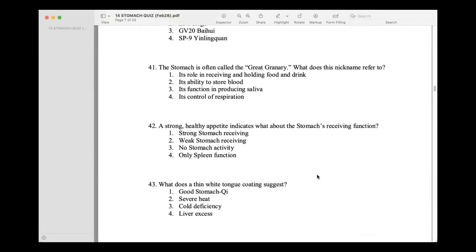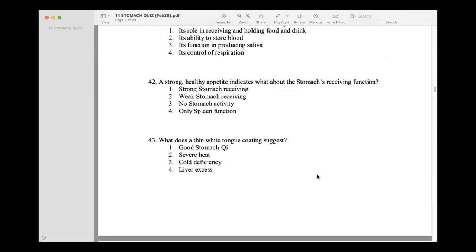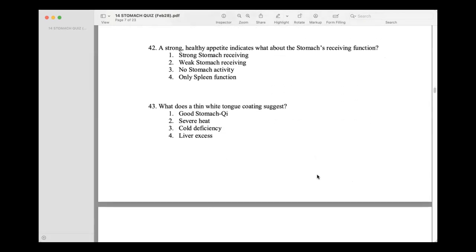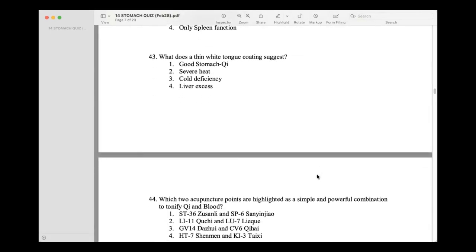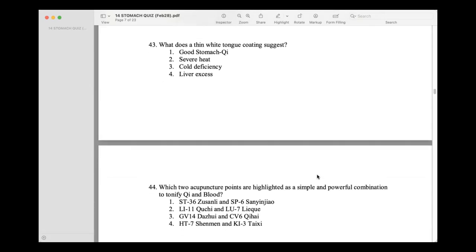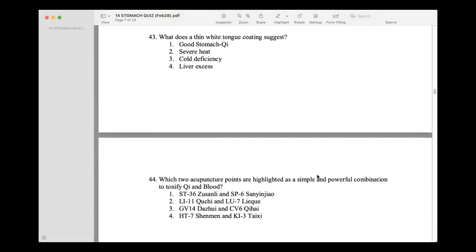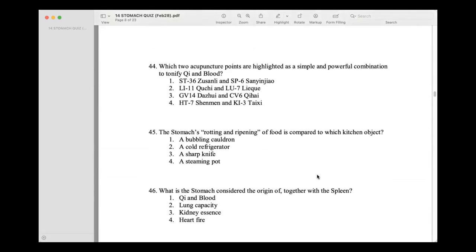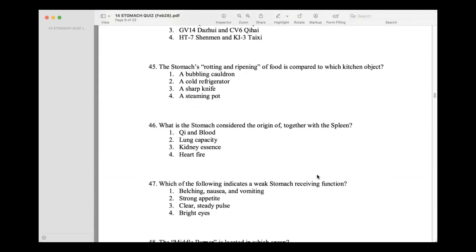Its role in receiving and holding food and drink. A strong, healthy appetite indicates what about the stomach's receiving function? Strong stomach receiving. What does a thin white tongue coating suggest? Good stomach chi. Which two acupuncture points are highlighted as a simple and powerful combination to tonify chi and blood? Stomach 36 and spleen 6. The stomach's rotting and ripening of food is compared to which kitchen object?